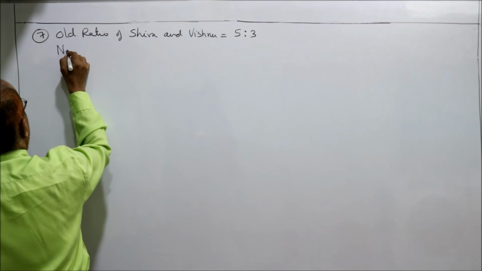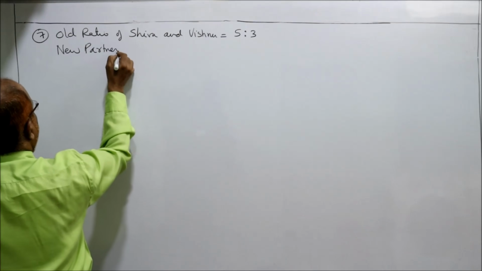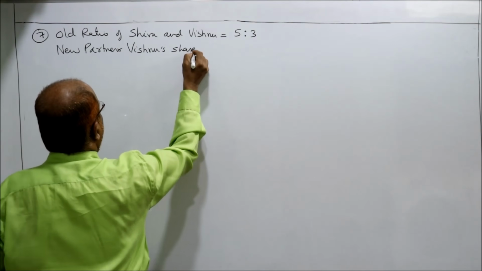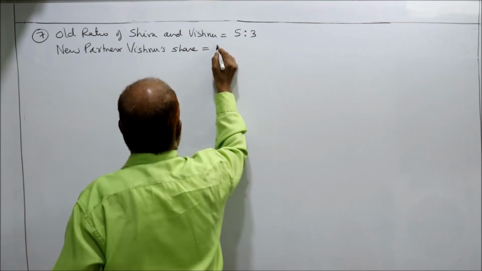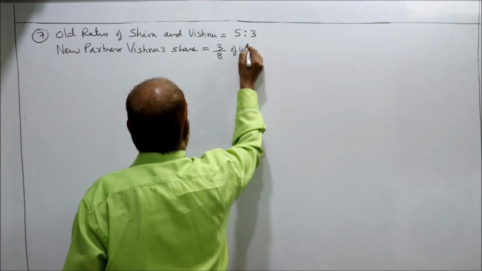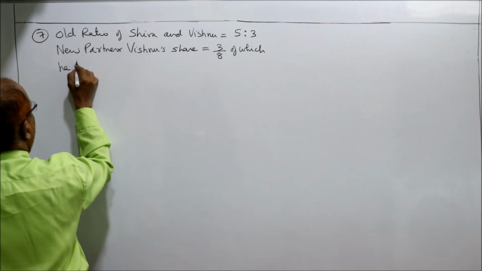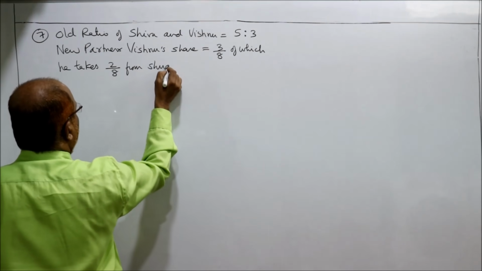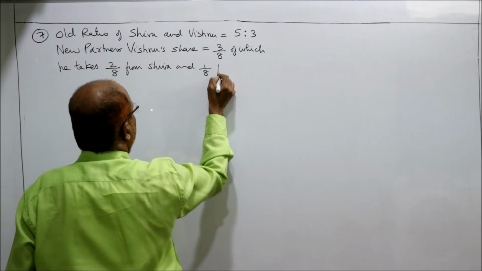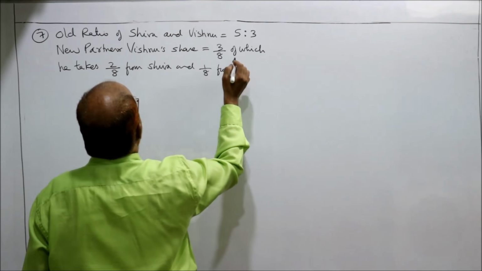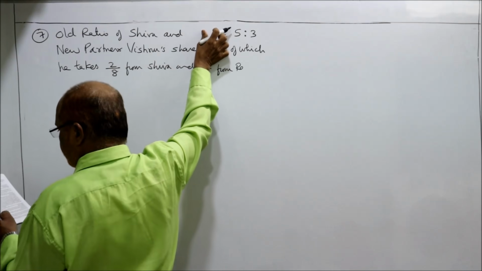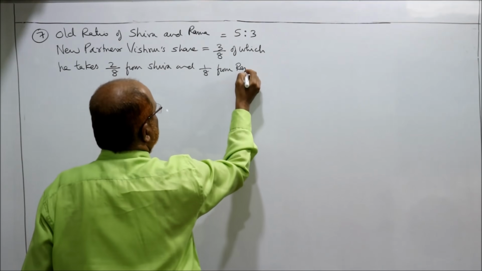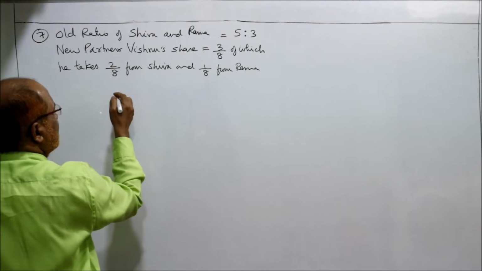Then new partner Vishnu's share is 3/8, of which he takes 2/8 from Shiva and 1/8 from Rama.